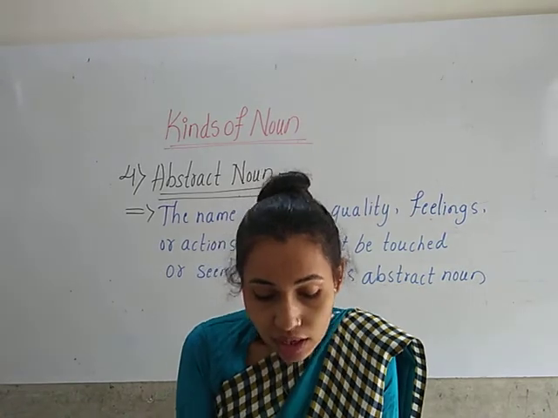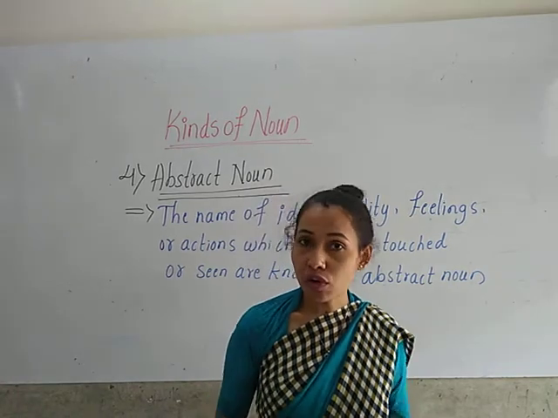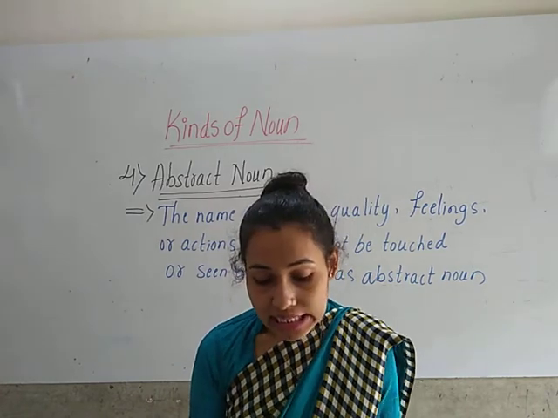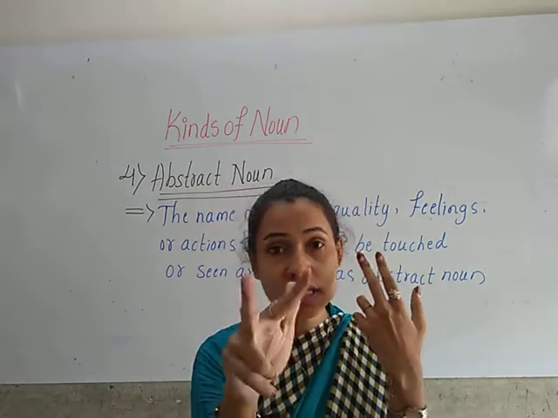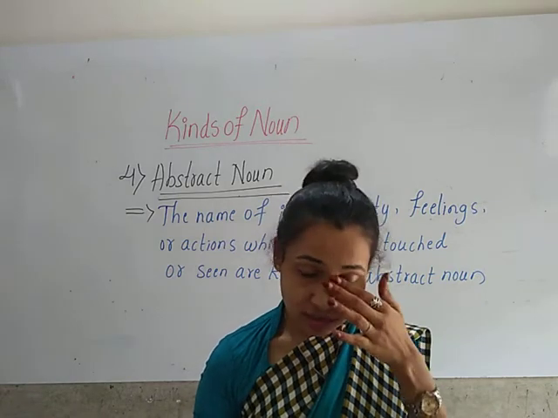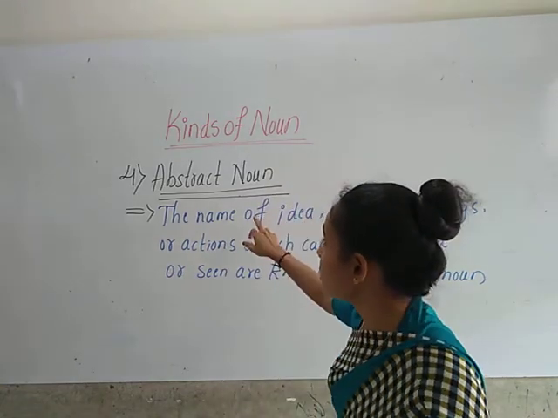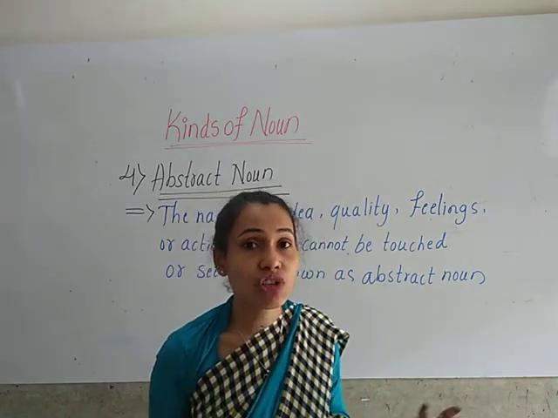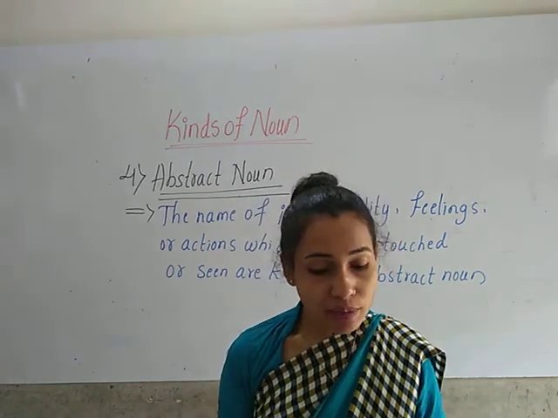Okay. So here, nouns that stand for the name of quality or name of actions are known as abstract nouns. Abstract nouns cannot be touched or seen. They can only be felt. Okay children, abstract nouns cannot be touched or seen. They can only be felt. You can feel the kindness and modesty. You cannot touch it. So here abstract noun means the name of ideas, qualities, feelings or name of the action which cannot be touched or seen. Okay children. Now look at the exercise part.